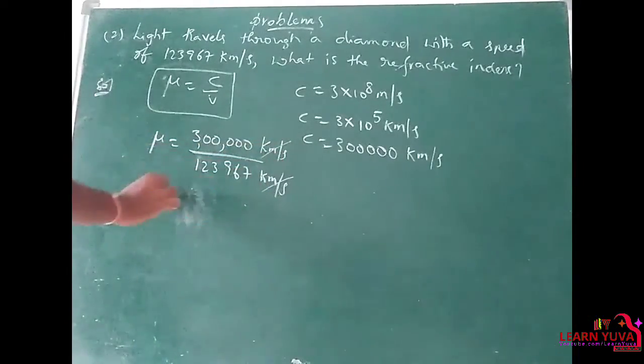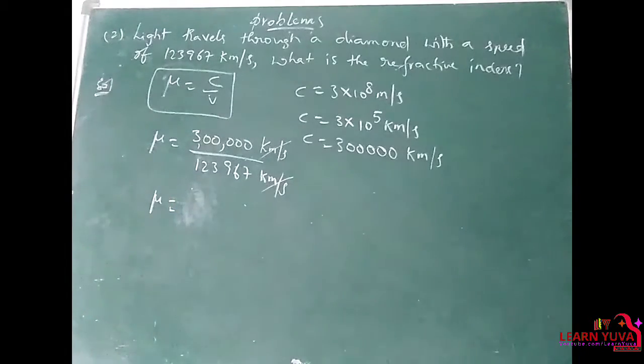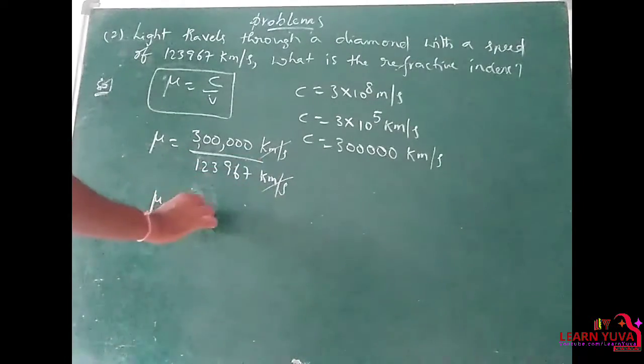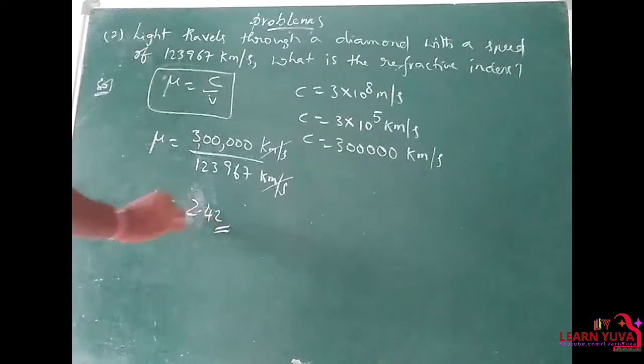So kilometer per second gets cancelled. So by calculating 3 lakh by 1,2,3,967, on average the value is 2.42.